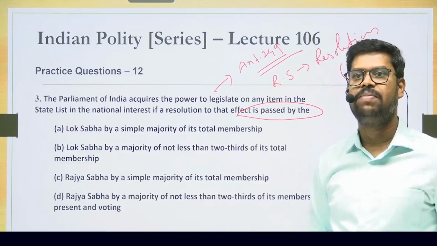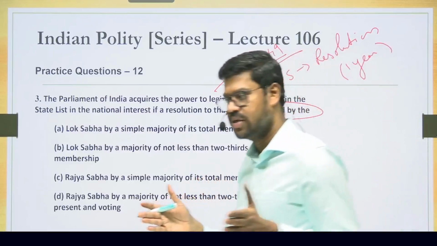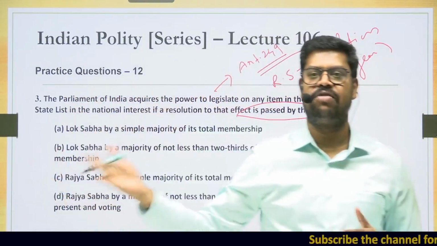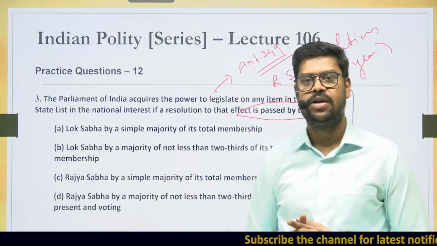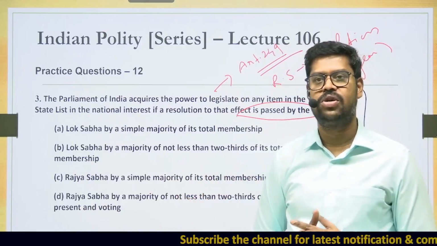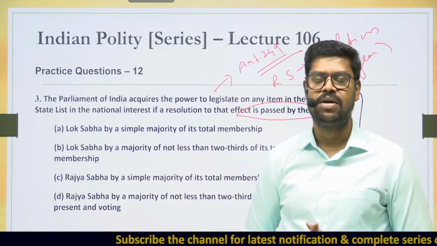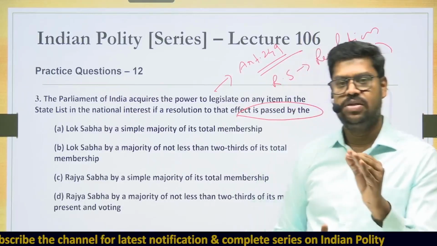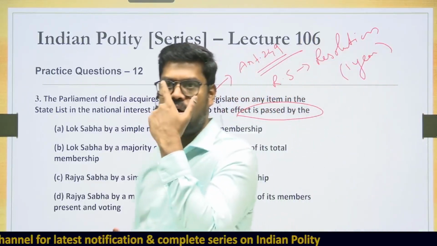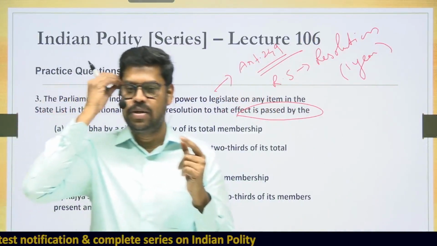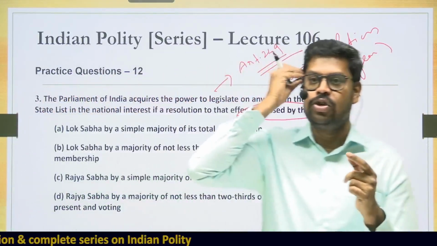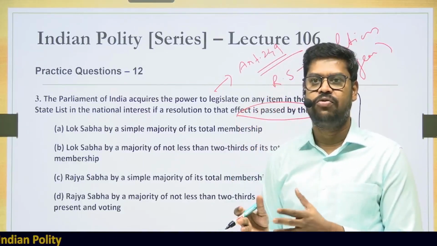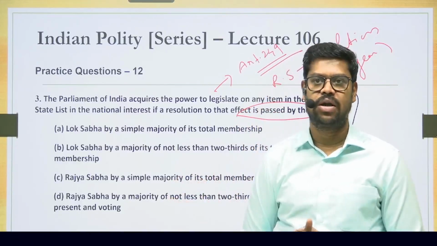Once the parliament makes a law within the period of 1 year, as long as the resolution is valid, that law can continue to be in force for another 6 months after the resolution expires. So this law is not a permanent law. It is only a temporary law made by the parliament under Article 249 of the Constitution. But the primary condition is that the parliament can make such a law only on the basis of a resolution passed by the Rajya Sabha. The Rajya Sabha resolution is imperative for the parliament to exercise its power under Article 249.